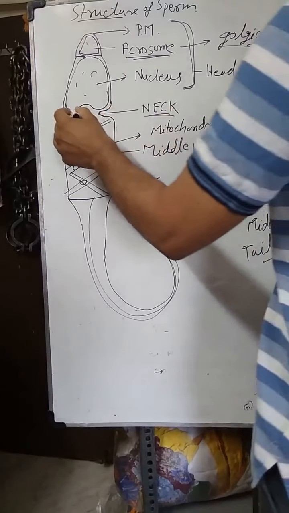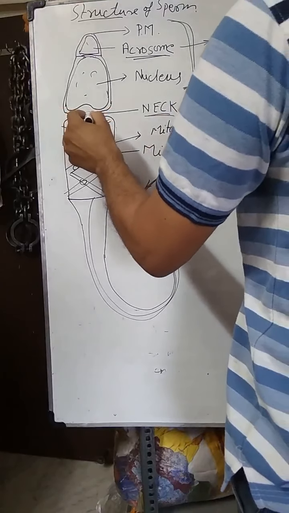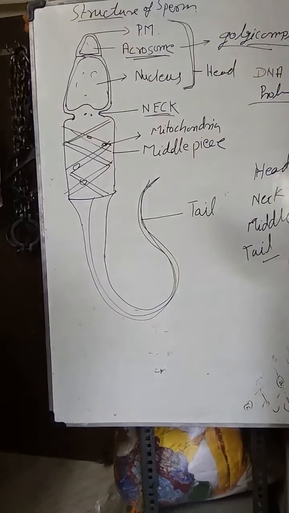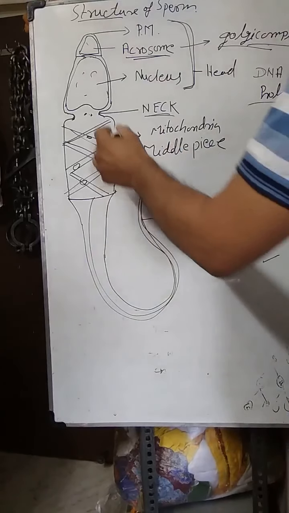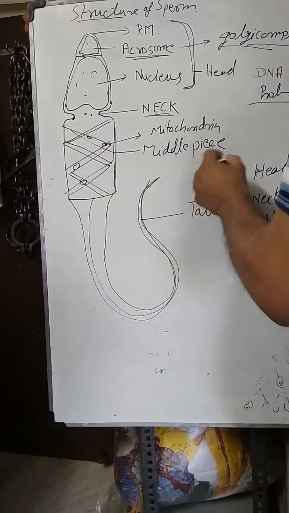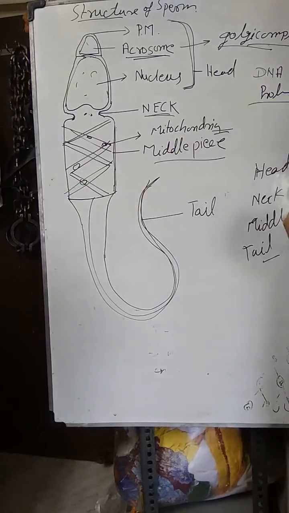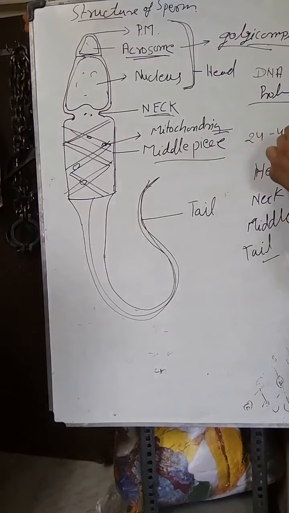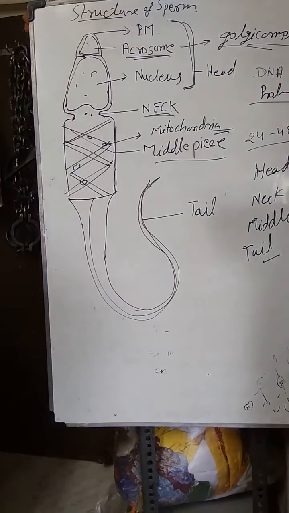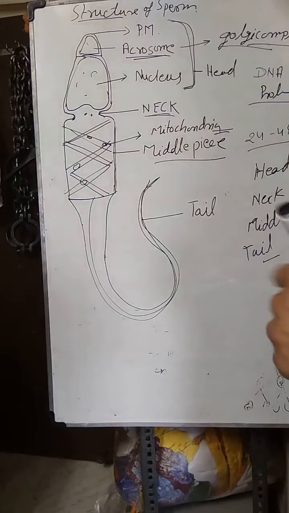It is a narrow portion that contains centrioles, two centrioles, and those centrioles help in the first cleavage or first division of the zygote. Then the next portion, the middle portion, which is longer, contains many mitochondria. Mitochondria provide the energy to the sperm during movement. It provides energy for 28 hours to 48 hours. If during this time period fertilization does not occur, that sperm will be exhausted.